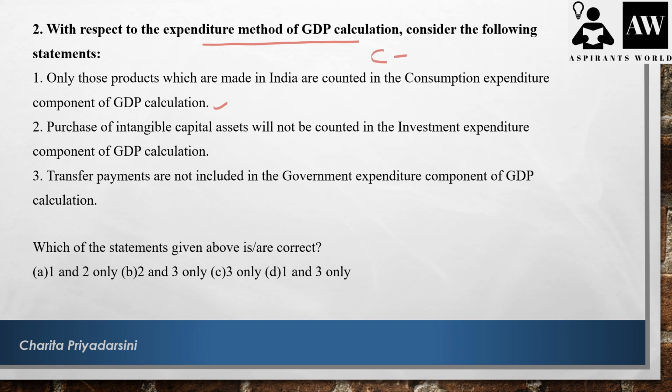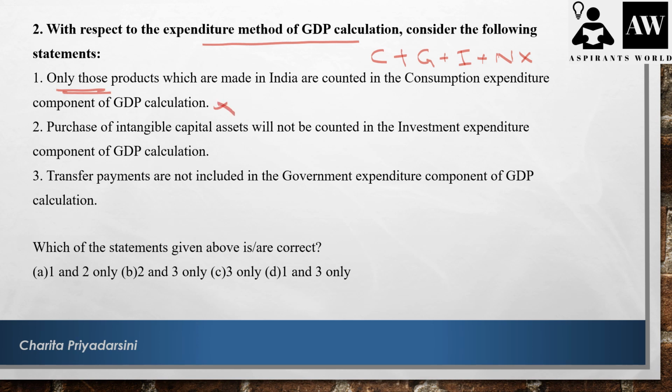It is consumption expenditure plus government expenditure plus investment expenditure plus net exports, that is exports minus imports. They said only those products which are made in India are counted in the consumption expenditure component. There is nothing like that, so this statement is wrong.